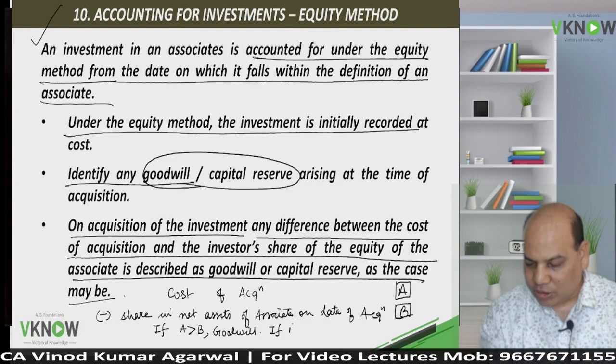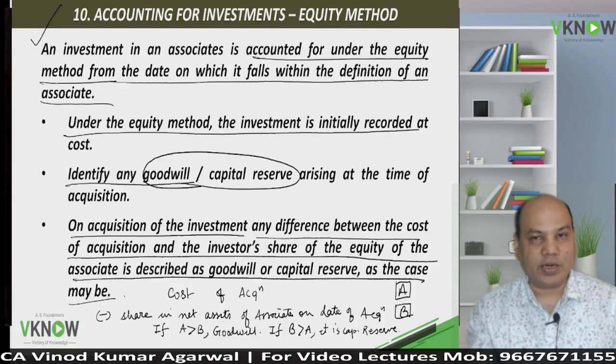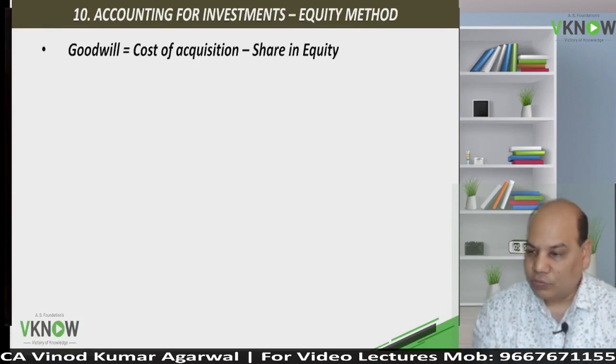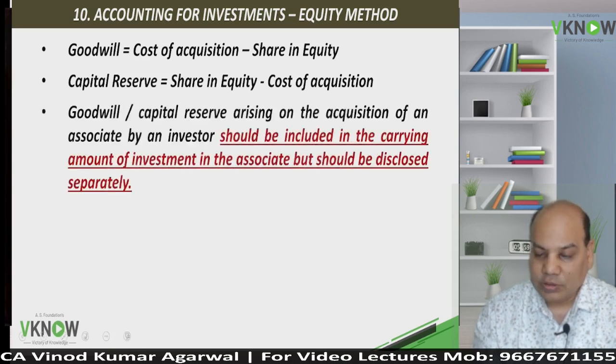If B is greater than A, then it is capital reserve. Example already given in our previous paragraph number 8. Is it right? So goodwill will come when cost of acquisition is more than share in equity. Capital reserve will come when share in equity is more than cost of acquisition.